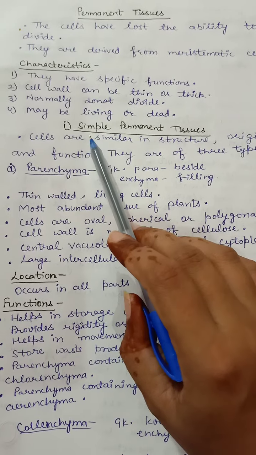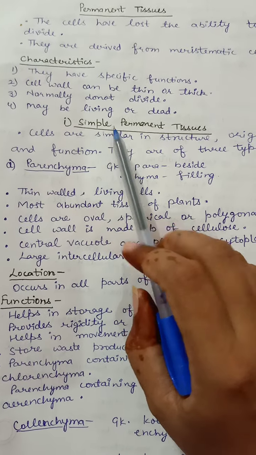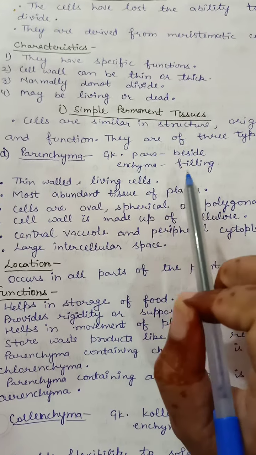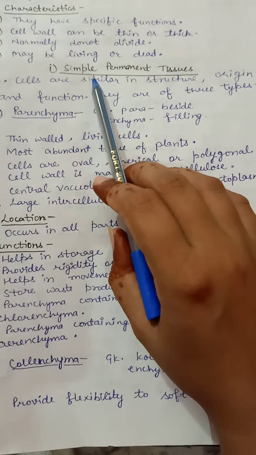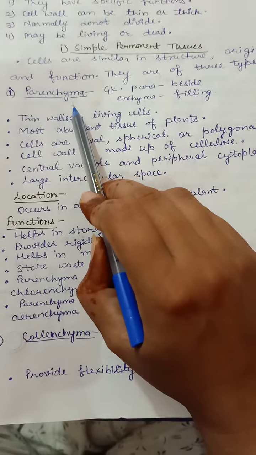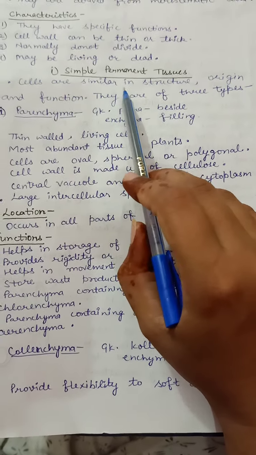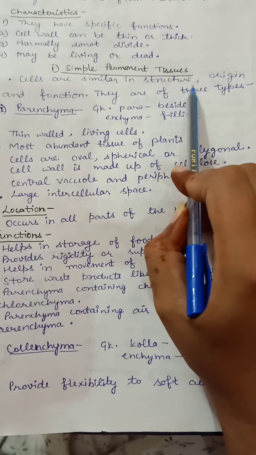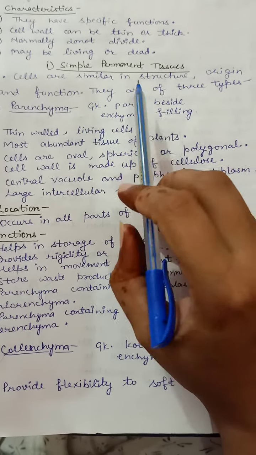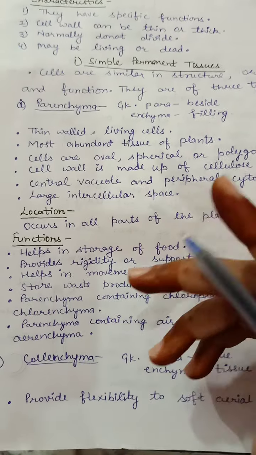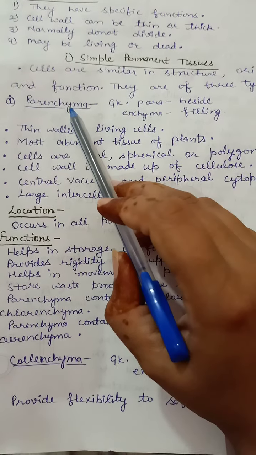So these permanent tissues are of two types: simple permanent and complex permanent. Today we will discuss the simple permanent tissues. The first simple permanent tissue is the parenchyma. These simple permanent tissues are similar in structure, origin and function. They are of three types: parenchyma, collenchyma, and the third one is sclerenchyma.